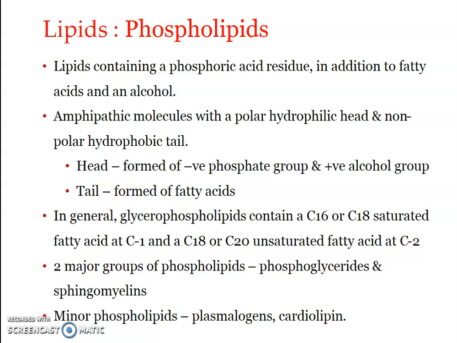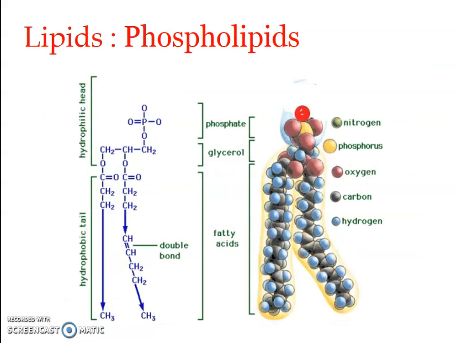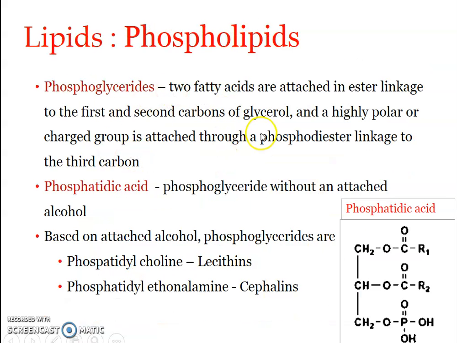As already mentioned, phospholipids contain a phosphoric acid residue, that is H3PO4, in addition to fatty acids and alcohol. Phospholipids are otherwise referred to as phosphatids. They are widely distributed, found from bacteria to plants and animals, and they are derivatives of phosphatidic acid.